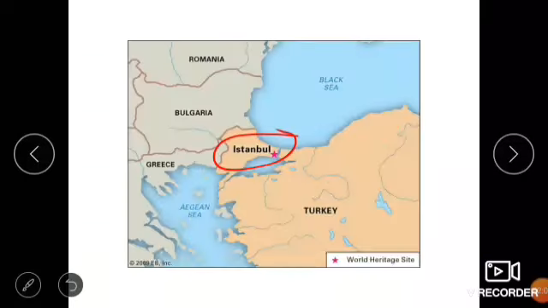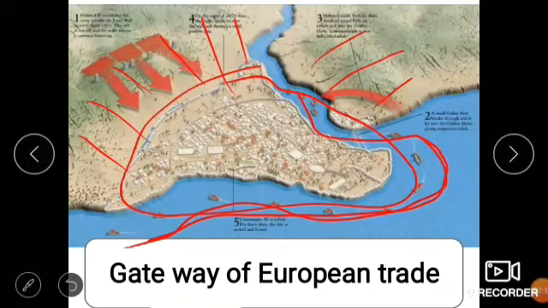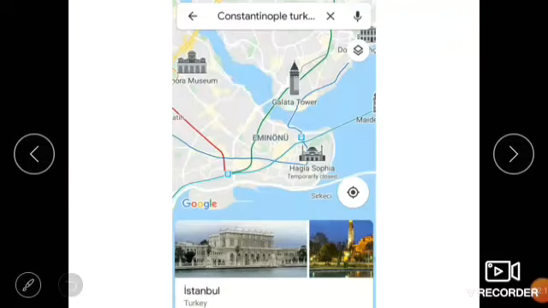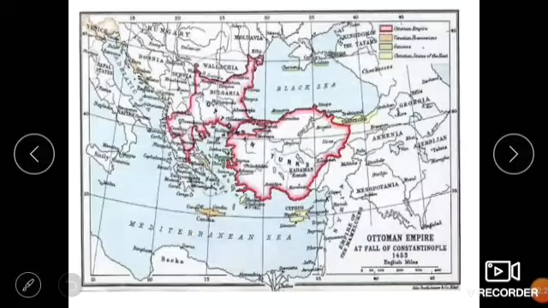Then what happened is, the merchandise from Asia brought good profits to Italian merchants. The Italian merchants made good profit from Asian products. This is the present picture of Istanbul, that is Constantinople. Then there will be a fall of Constantinople. The trade and commerce between Asia and Europe was taking place through the city of Constantinople.